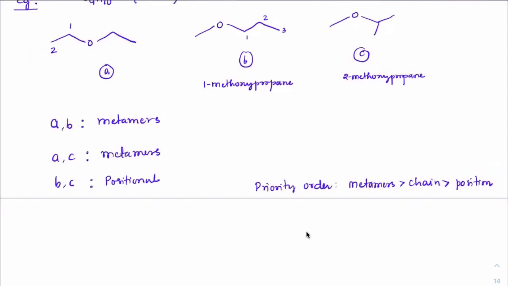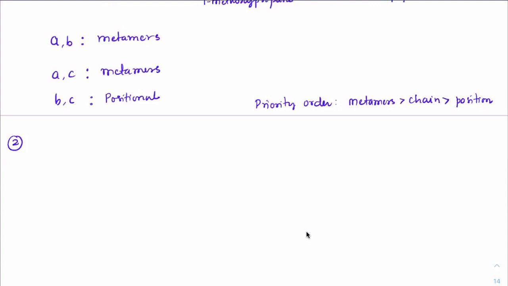The chain is not changing, it is still 3 only. If the chain is also changing and the position is also changing, then we'll give priority to chain. Understood? Once you decide it is a metamer, how can that be functional? Because metamer itself defines that it is for the same functional group. So that cannot be functional isomers.